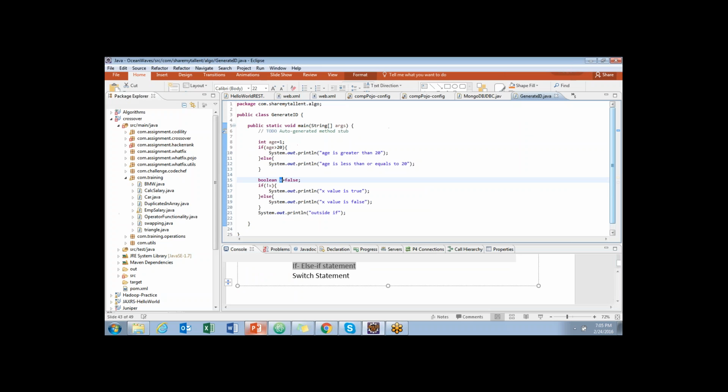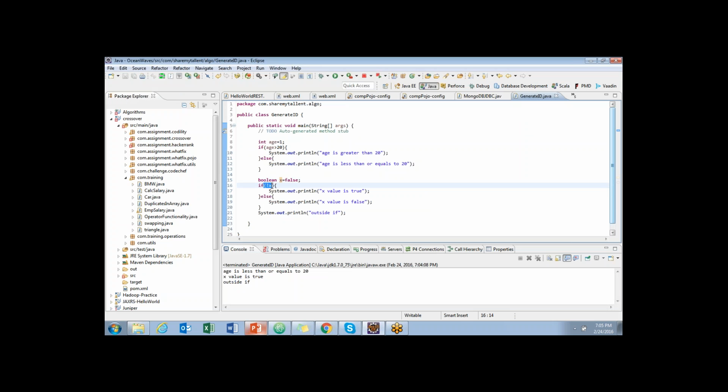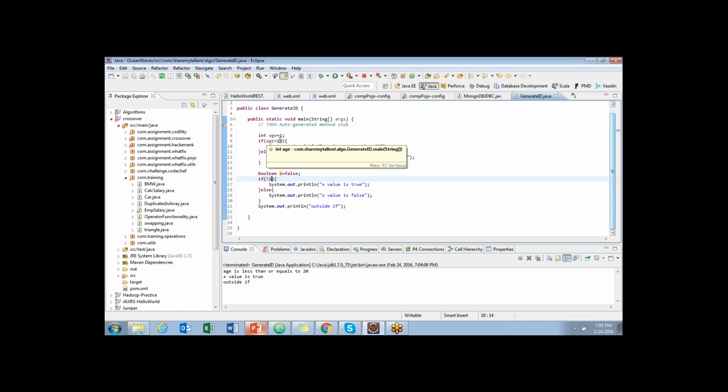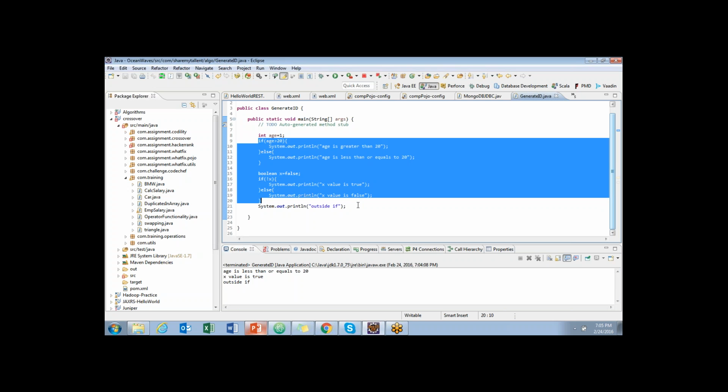So coming on to the next type of condition, else if. Else if is nothing but there would be cases where you need to handle scenarios with more conditions. Let us classify people of age less than 10, greater than 10 to 20, 20 to 30, 30 to 40, 40 to 50, and after that greater than 50. So if I need to write a statement such a way, let me comment out these things.